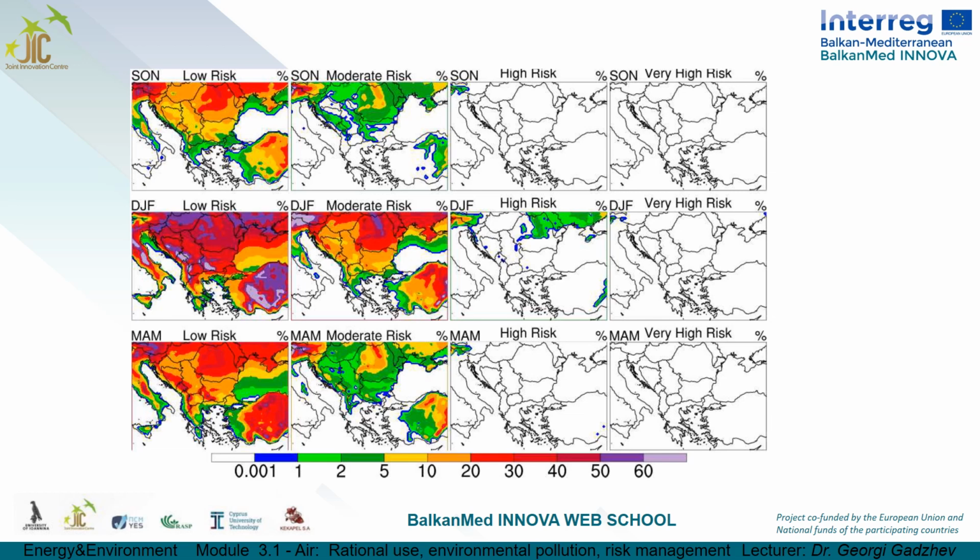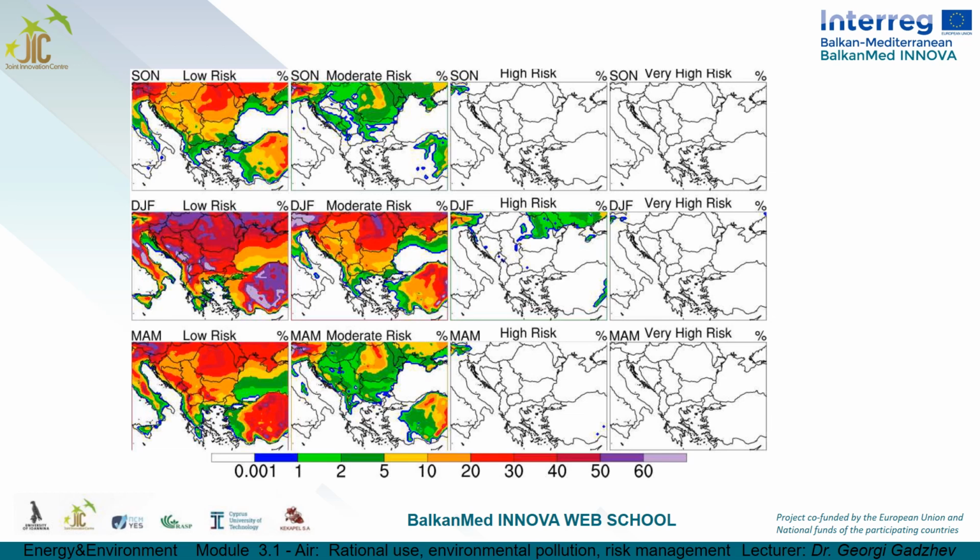The middle and northern parts of Italy display percentages of low-risk cases between 2 and 5 to above 50 in the Alps. The percentages of moderate risk cases are mostly between 1 and 5 in the middle and northern areas of the domain, with 5 to 20, and even above 60 in the Carpathians and the Alps. Concerning the high-risk category, there is a place in the northwestern corner of the domain with percentages between 1 and 5.